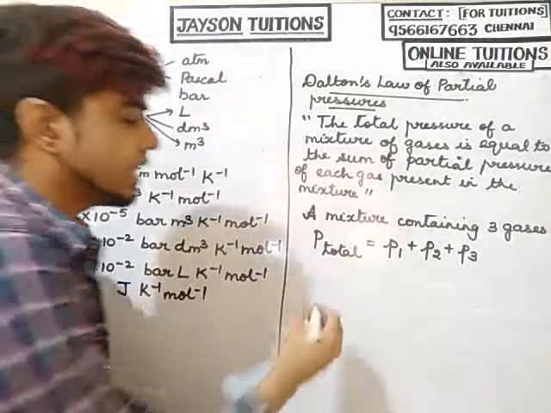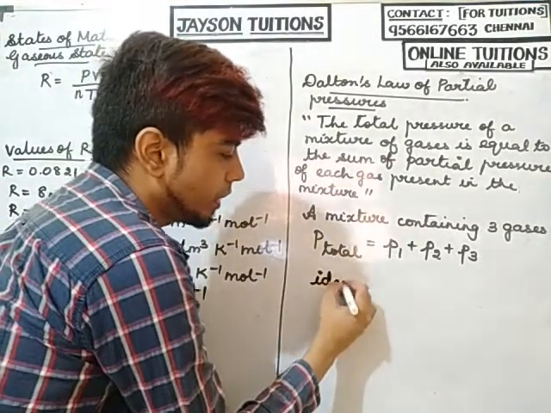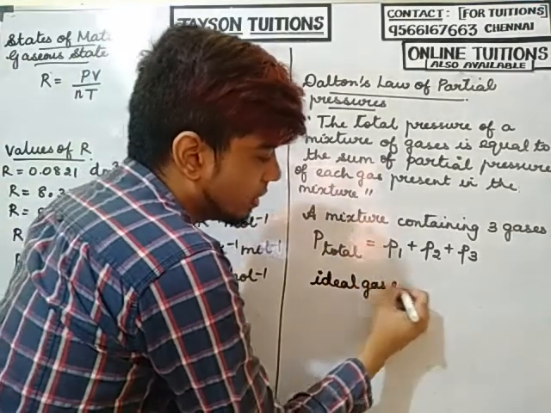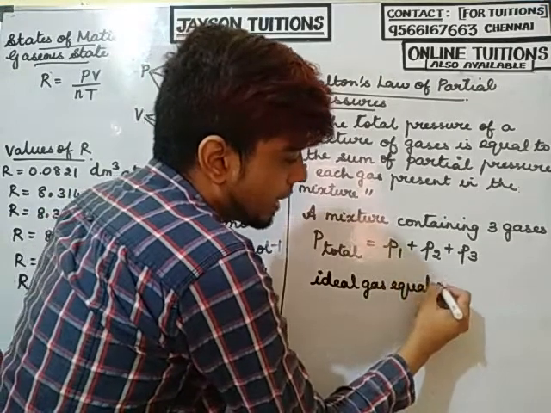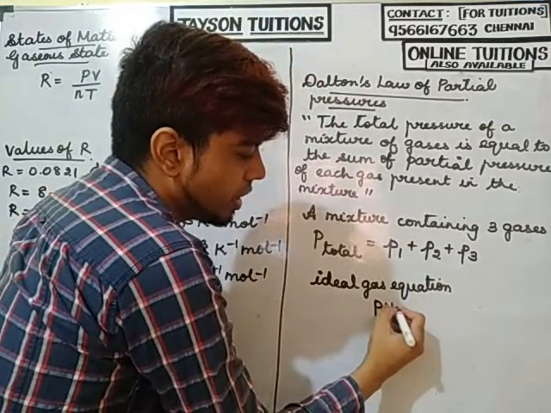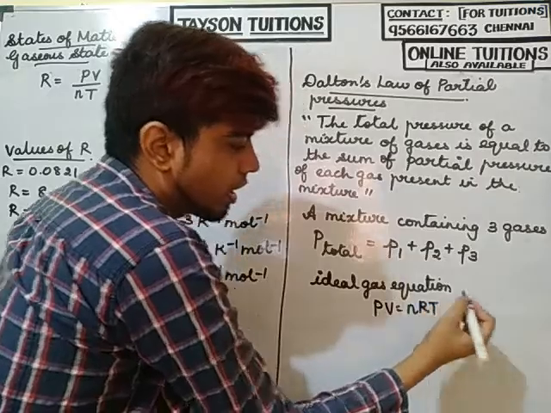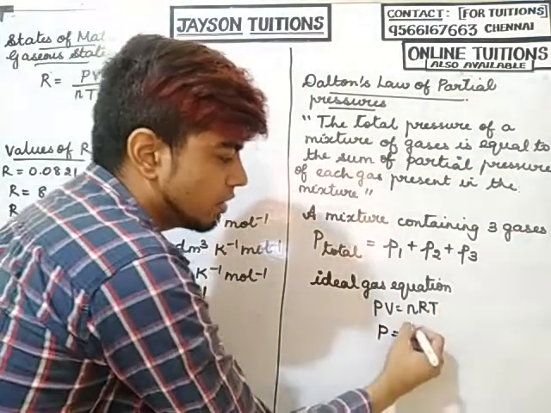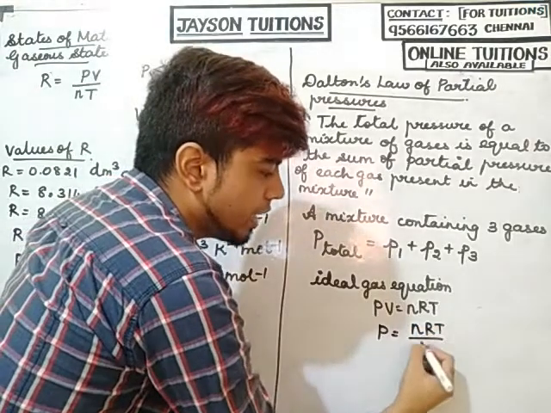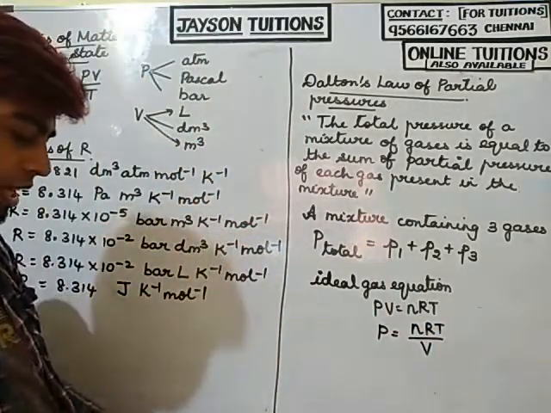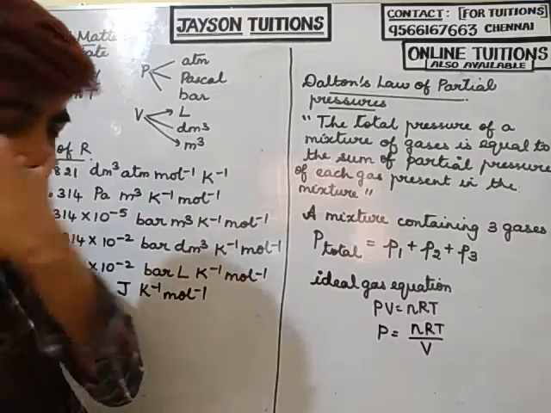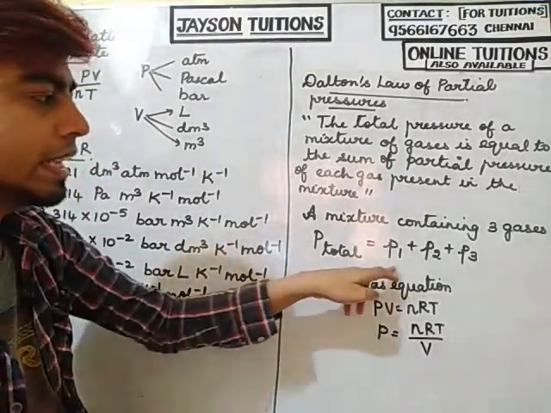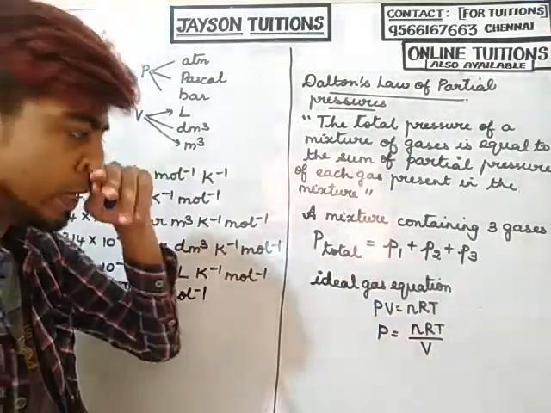Okay. So now you know the ideal gas equation. What is the ideal gas equation? The ideal gas equation is PV equals nRT. Yes or no? From this, what is the value of P? P is equal to nRT divided by V. This I can write for the individual gases.